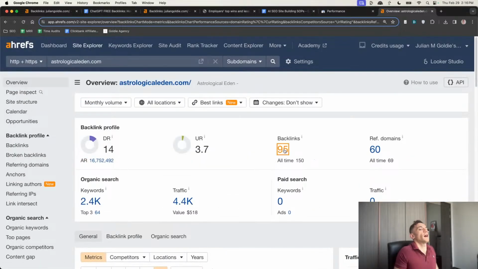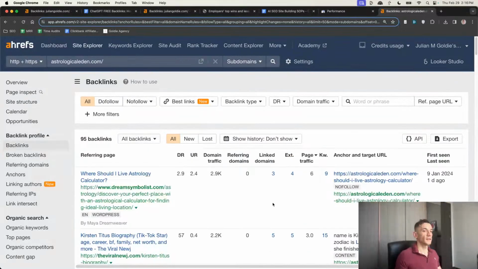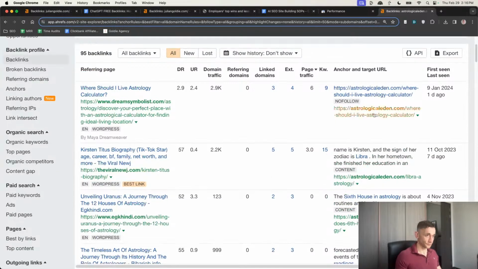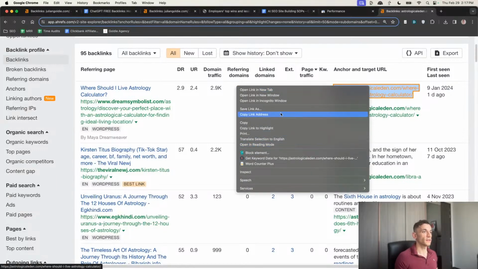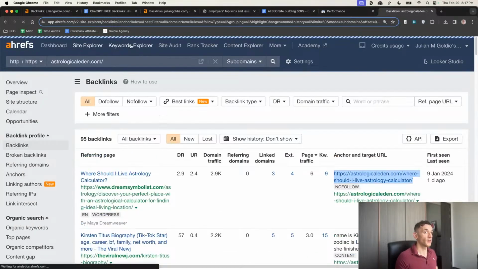Now, the only way that I've really built backlinks to this website is actually through using outreach. But you can actually see that one of the latest backlinks that came through, this one with 2,900 domain traffic, is actually pointing to a page about an astrology calculator. So it's quite interesting to see that calculator pages do attract backlinks naturally. There's a lot of link building opportunities. And additionally, these sort of pages can attract a lot of traffic too.